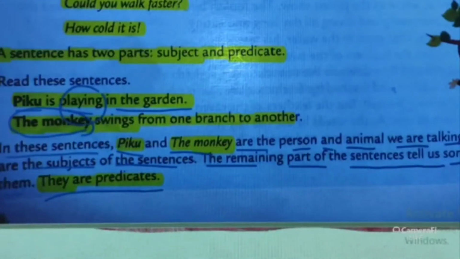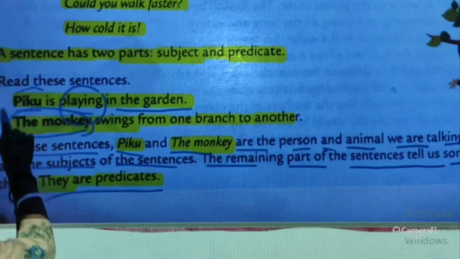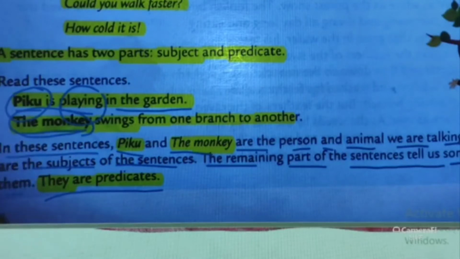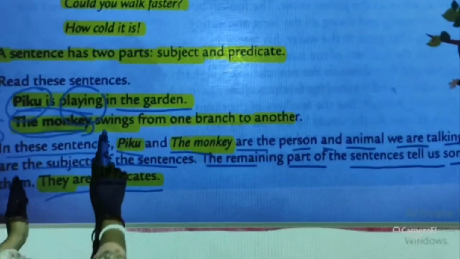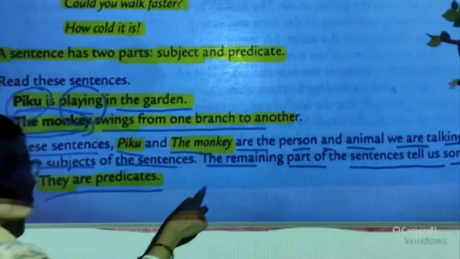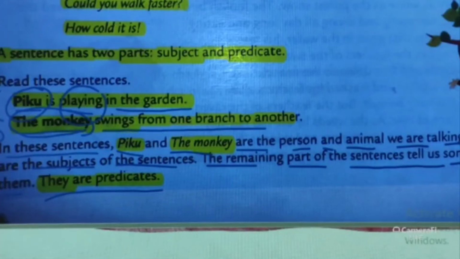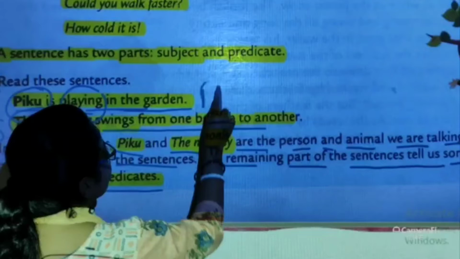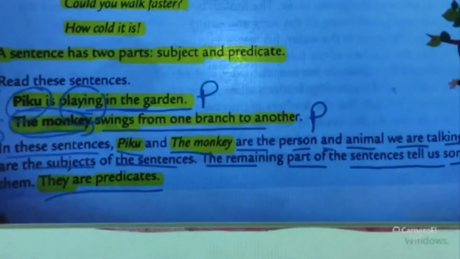They are the predicate. So, our sentence is about Piku and the monkey, so they become the subject. The monkey and Piku became the subject in these sentences, and the rest, playing in the garden and swinging from one branch to another, is the thing that tells us what the subject is doing. So these parts become the predicate. Clear? Okay.